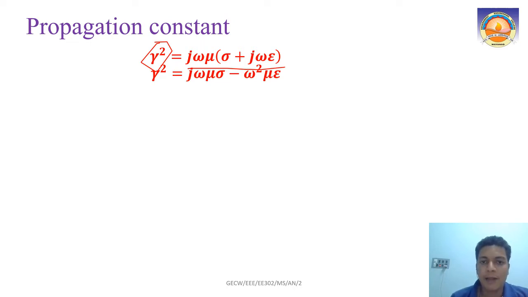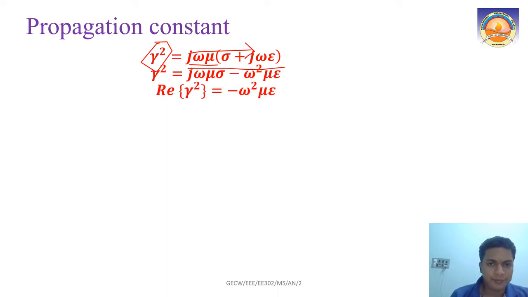So if I multiply j omega mu inside, I will get j omega mu sigma, and j times j omega mu epsilon, which together give minus omega square mu epsilon, since j square is minus 1.